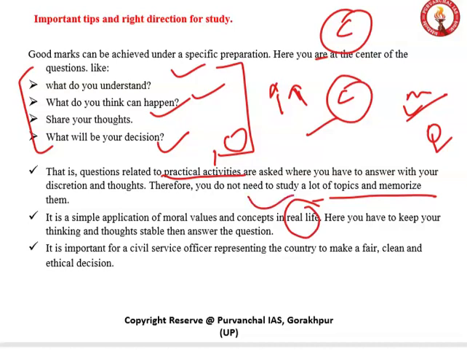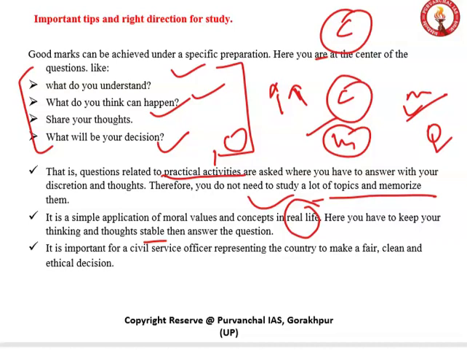Here, you have to keep your thinking stable while answering, put yourself clearly, and show your ethical approach in the answer, which is very important. That will make you a good civil servant, and it is a way to become one.